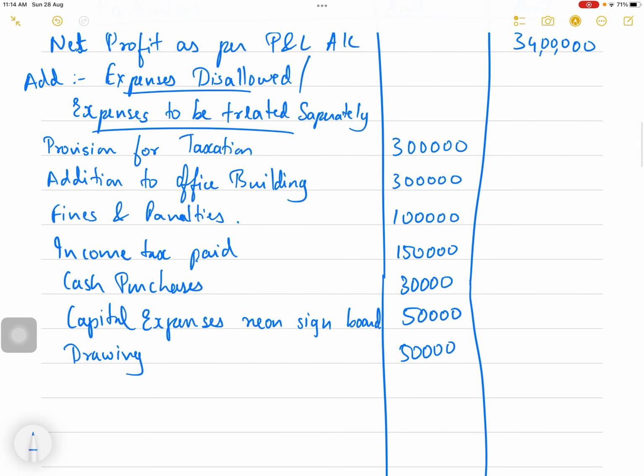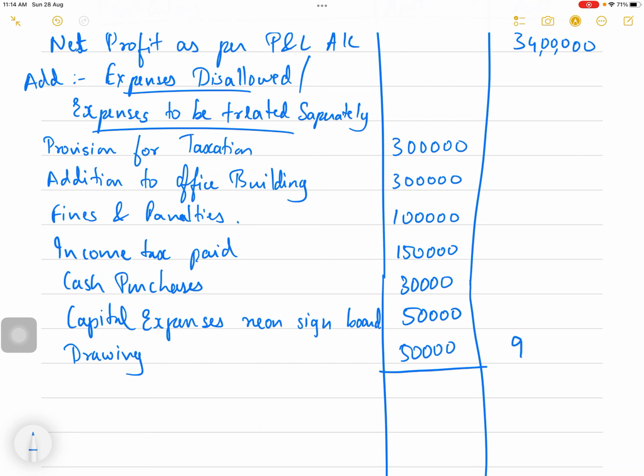Now let's solve. You have to add all these amounts. So 3 lakh plus 3 lakh plus 1 lakh will be 7 lakhs, plus 1 lakh 50,000 plus 30,000. So this is 2 lakh 50,000 plus 30,000. 1 lakh, 2 lakh, 2 lakh 50,000, 2 lakh 80,000.